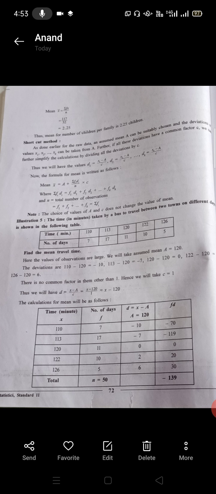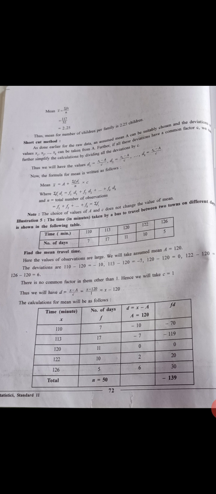Last time we discussed how to find the mean for the discrete frequency distribution. Today we are going to discuss the shortcut method for the discrete frequency distribution. As we know, in the shortcut method we first have to assume a mean, and on the basis of the assumed mean we find the mean. So let us start the shortcut method.